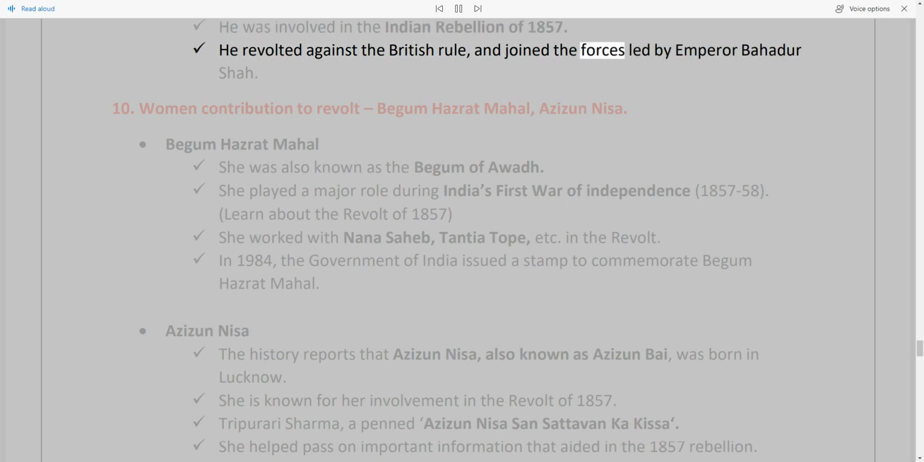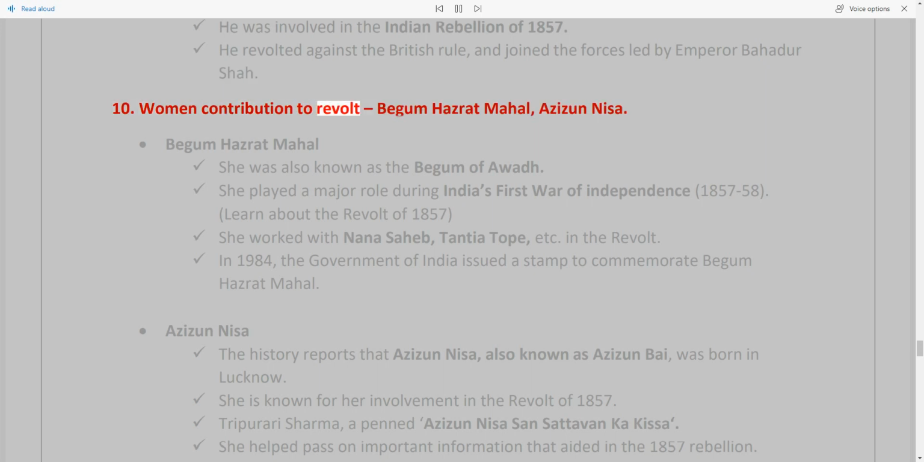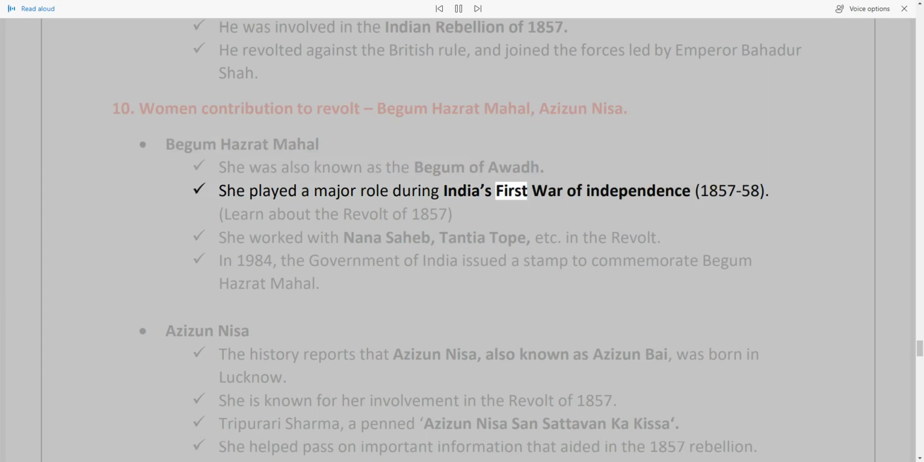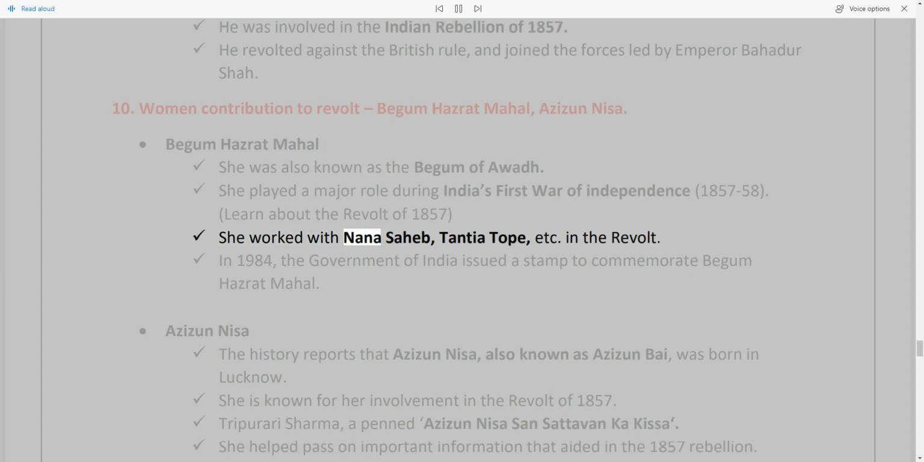10. Women's contribution to the revolt: Begum Hazrat Mahal, Aziz un Nisa. Begum Hazrat Mahal was also known as the Begum of Awadh. She played a major role during India's First War of Independence, 1857-58. In the revolt of 1857, she worked with Nana Sahib, Tantia Tope, etc. In 1984, the Government of India issued a stamp to commemorate Begum Hazrat Mahal.